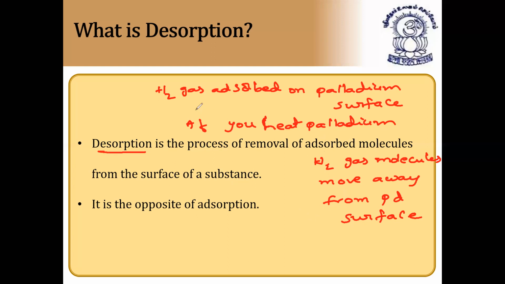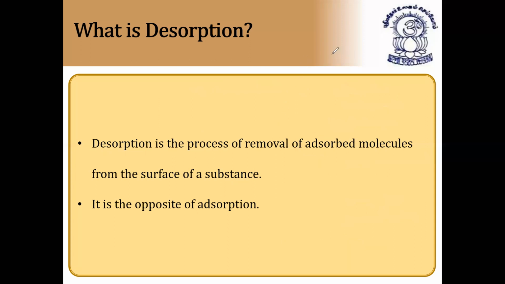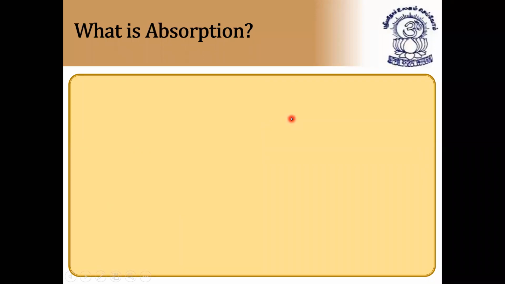If you don't heat, what happens? Hydrogen gas gets adsorbed on the palladium surface. That is called adsorption, and this is called desorption. I hope it is clear. So it is opposite to adsorption. It is called desorption. Next, what is absorption?